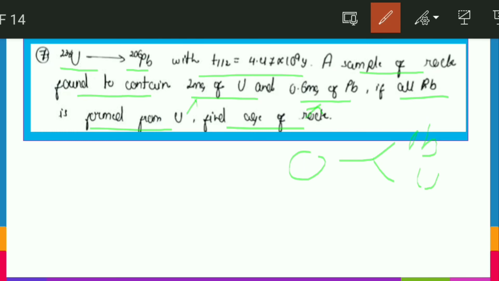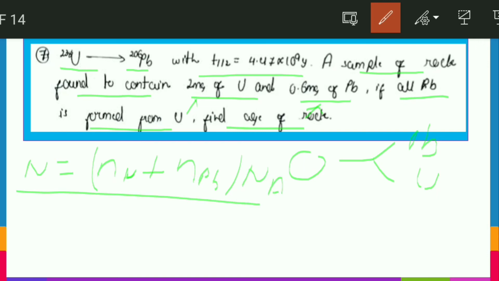So friends, let me write an equation. N equals (N_U plus N_Pb) multiplied by N_A. So what I have tried to find is capital N, which is the total number of atoms, meaning active nuclei, present in the sample. So I have used total moles and multiplied it with Avogadro number.